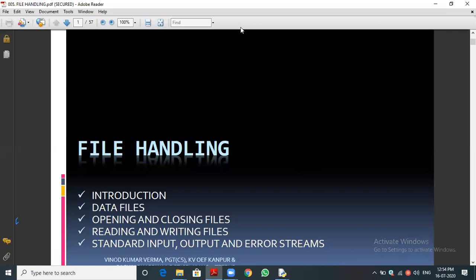Can I get the answer? "A file is a folder which consists of many storage." No, you get confused. Folder is different, file is different. I'm asking for a file. A folder may contain a number of files. That's okay. What is file?